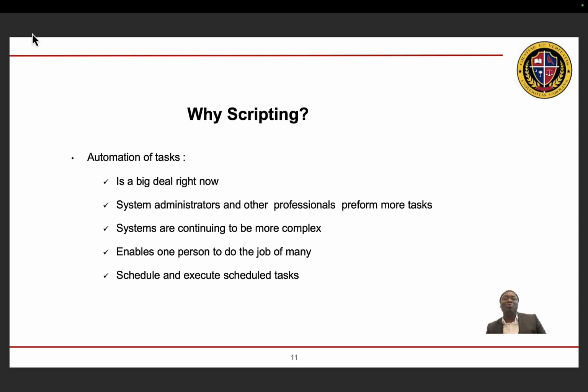Automation also enables one person to carry out so many tasks. You can schedule the tasks, and the task can be executed even when you are not around. So during peak hours, or at night, you can be at home, and your system would be doing system backup by itself through automation.